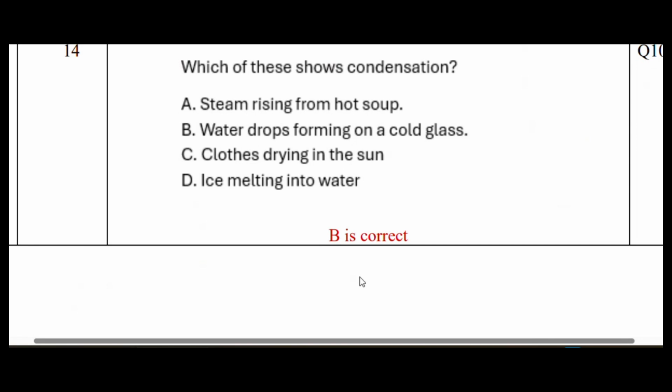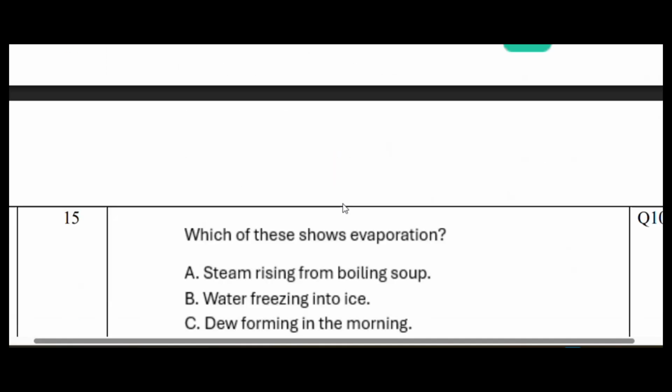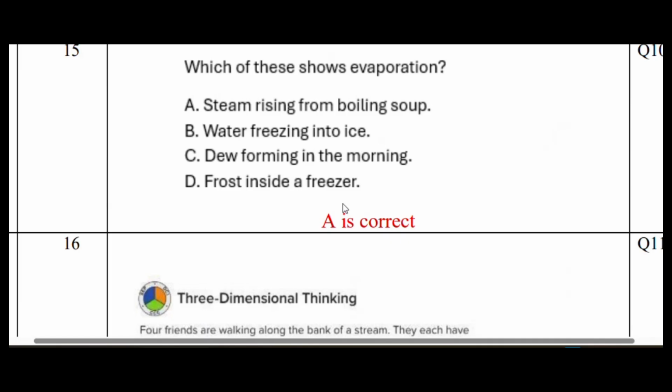So what is condensation? Condensation is when water drops form on a cold glass, right? When the water vapor changes into water, that is called condensation. Okay. Next one, which of these shows evaporation? So you can see evaporation is when the water changes into water vapor.